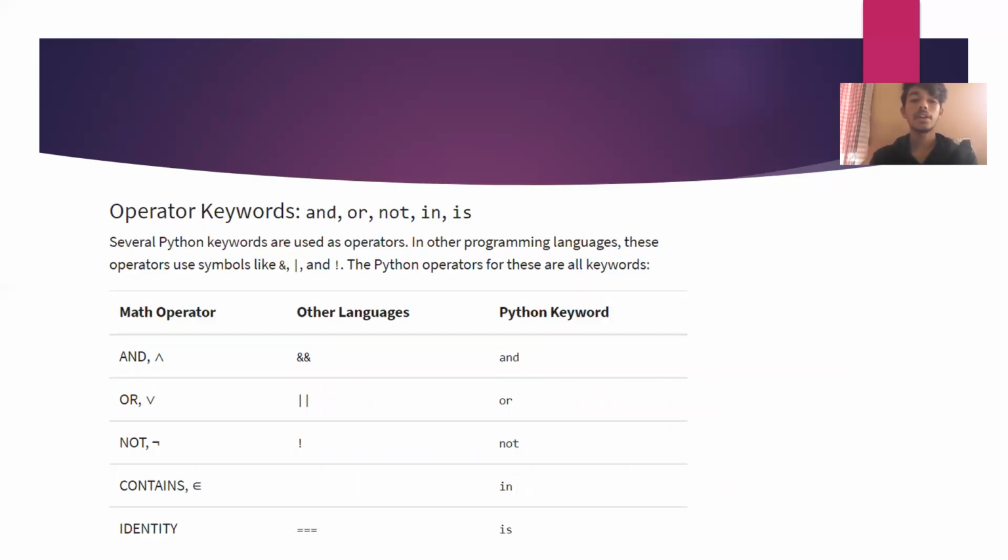Operator keywords: and, or, not, in, is. Several Python keywords are used as operators. In other programming languages, these operators use symbols like &&, ||, and !. The Python operators for these are all keywords. Math operators and, or, not, contains, identity: these are the operator keywords in Python.